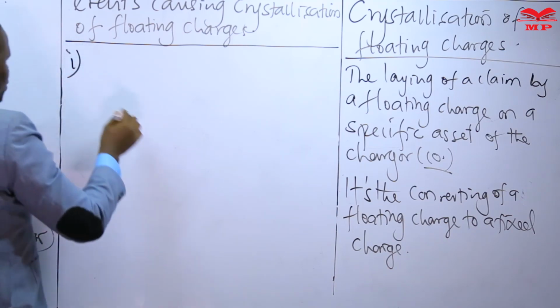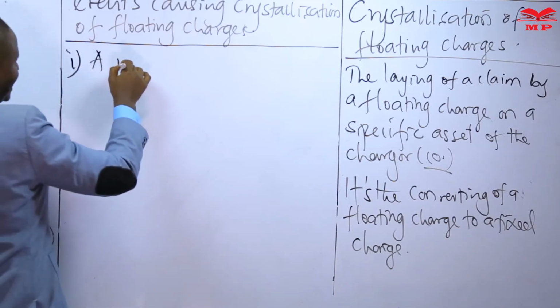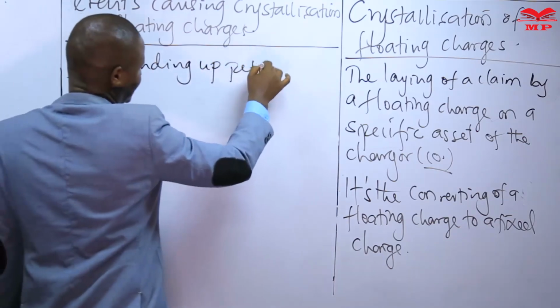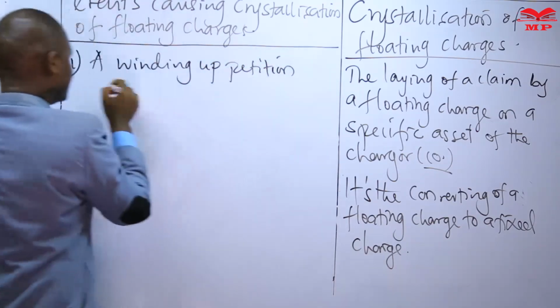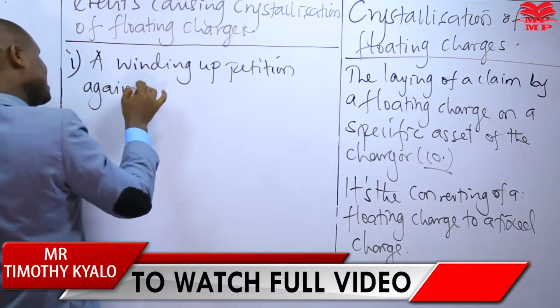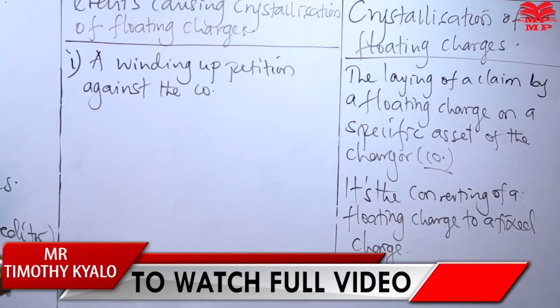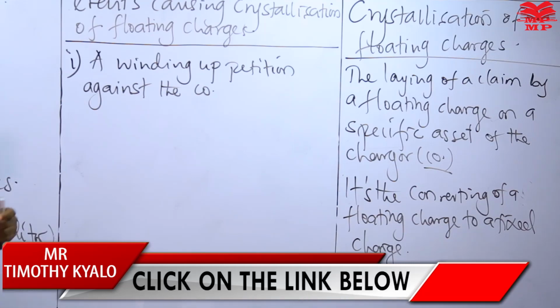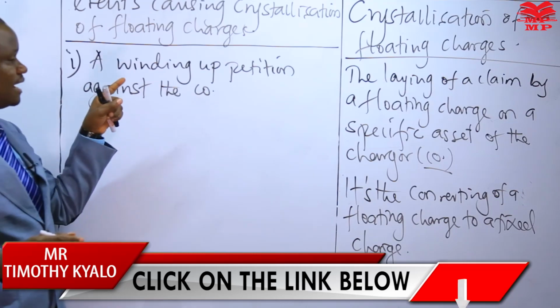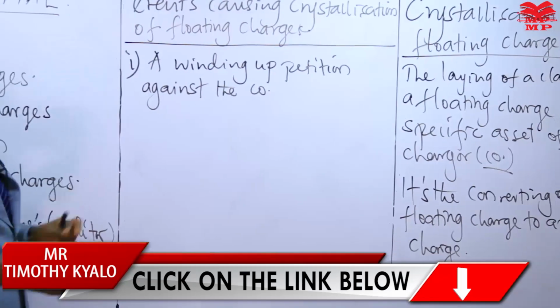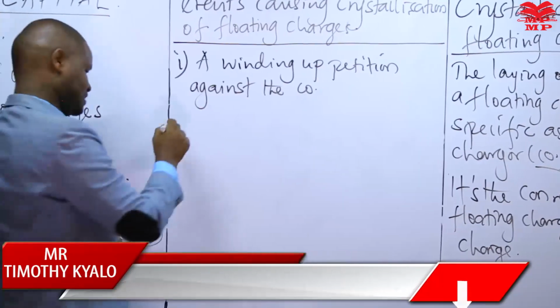These events include the following: a winding up petition against the company. So if any petitioner were to present a winding up petition, a petition to court requiring the court to give a winding up order of this company, then that petition would result in any floating charge of this company crystallizing.